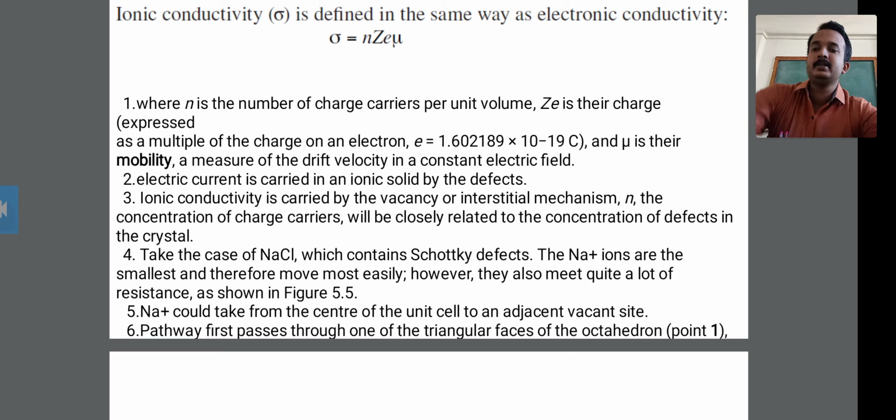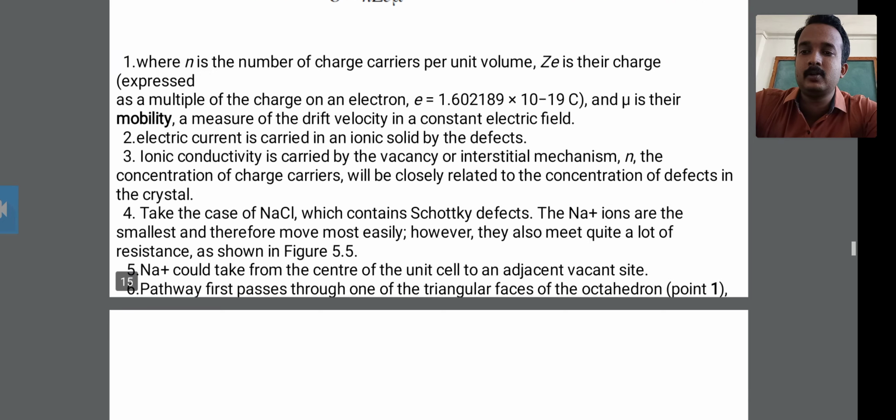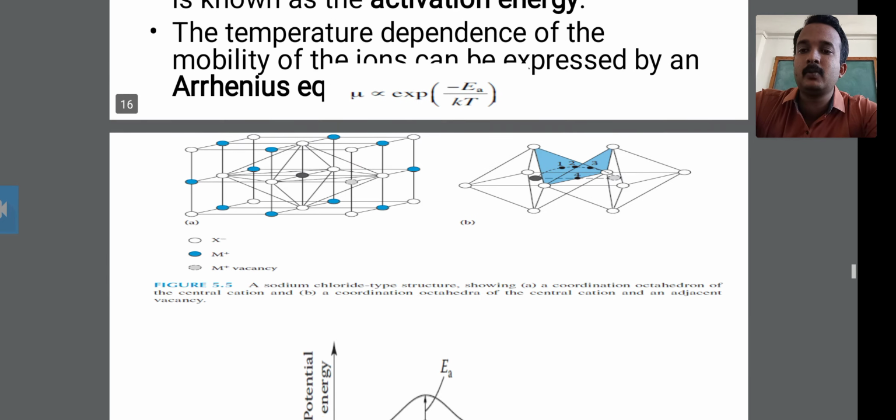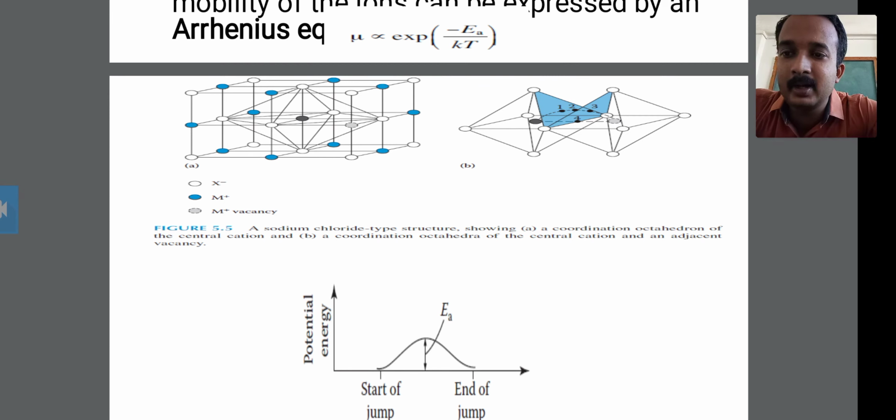Take the case of sodium chloride, which contains the Schottky defect. The Na+ ions are smallest. Look at this figure. It shows the sodium chloride type structure, and therefore the coordination octahedron of the central cation. The white circle shows the halide component, the blue circle shows the metallic component, and the faint gray color shows the metal ion vacancy.